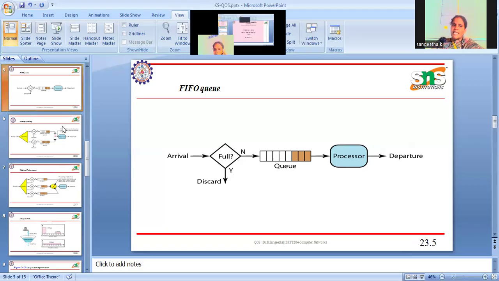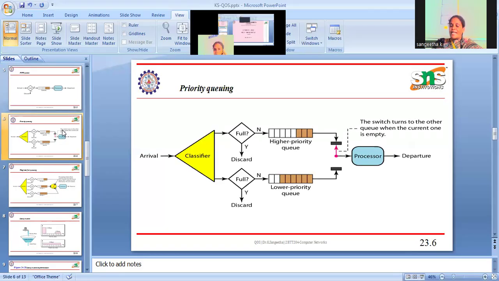So let me consider another category. In this category, based on the arrival of the packet, we can classify the packet based on priority. Some packets may have a higher priority, some packets have less priority. So based on the packet priority, the packets are categorized into a high priority queue and a low priority queue. As in the previous one, for the high priority queue the incoming packet will be checked against the buffer capacity. If space is available, the packet can be stored in the buffer. Otherwise, it is discarded. And lower priority packets will be stored in the lower priority queue, and likewise if it is full, it is discarded. If not, it can accommodate.